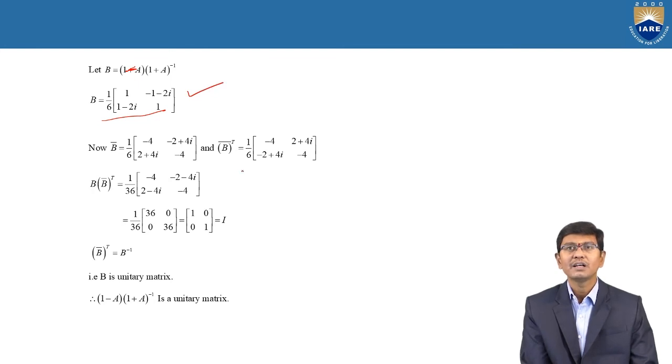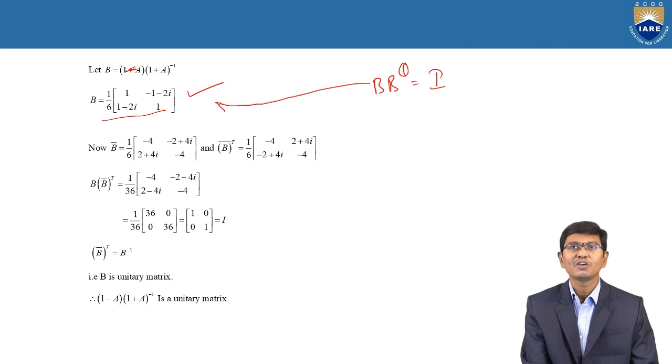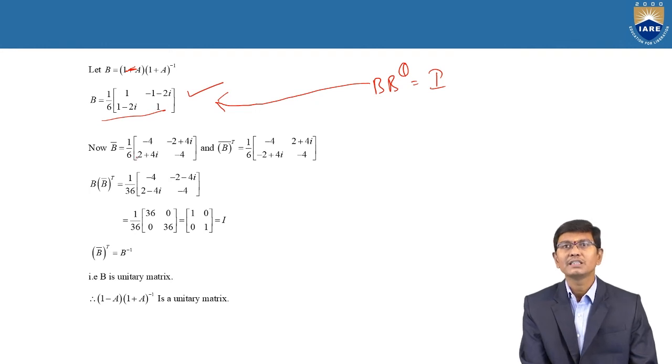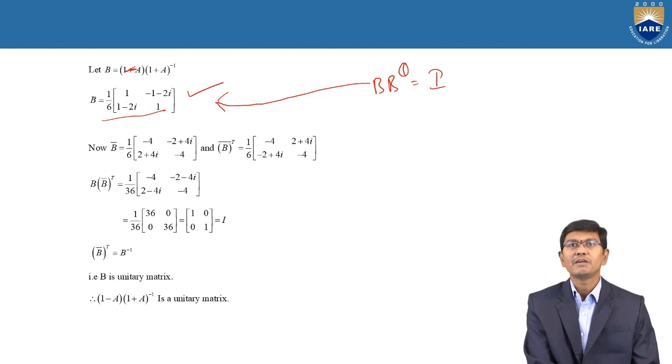Now we want to show that this value B is a unitary matrix. According to the unitary condition, we consider B into B power theta is equal to I. Just now we completed B, the value of it is equal to 1 by 6 into 1 minus 2i, 1 minus 2i, 1, and with the help of that, B conjugate is also nothing but change it. Actually, it is only that previous value. The product of this is B power theta.